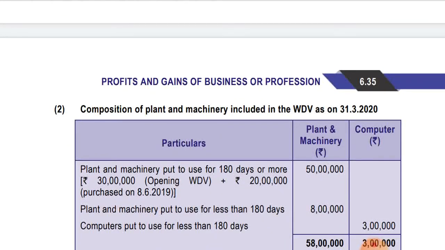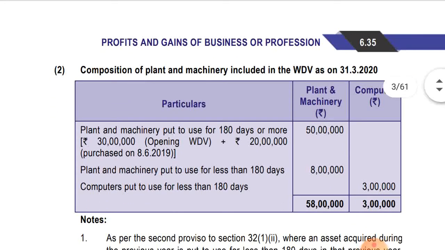Composition of plant and machinery included in the WDV as on 31st March 2020. Plant and machinery put to use for 180 days or more, that is 30 lakhs opening WDV and 20 lakhs purchased on 8 June 2019, coming to 50 lakhs, and plant and machinery put to use for less than 180 days is 8 lakhs, so coming to 58 lakhs. They have shown the breakup of used for 180 days or more, and used for less than 180 days. So accordingly we will charge normal depreciation and additional depreciation. And for the computer, they have told that it is used for less than 180 days.